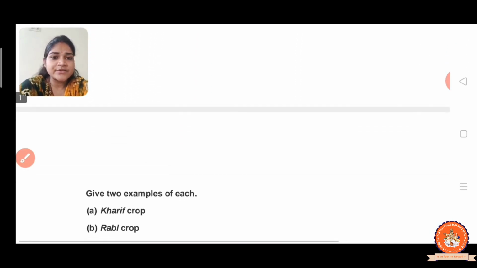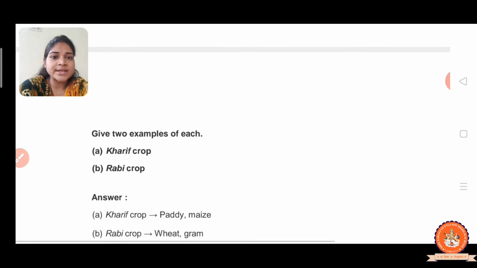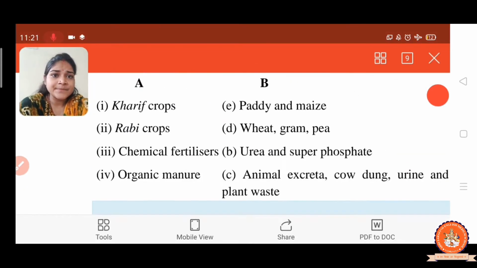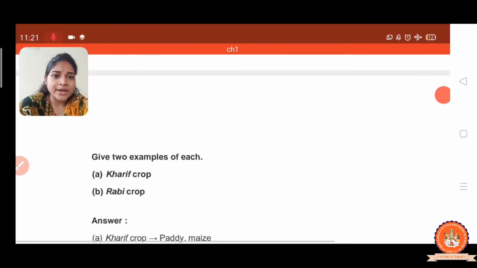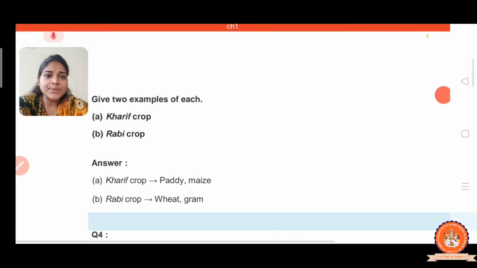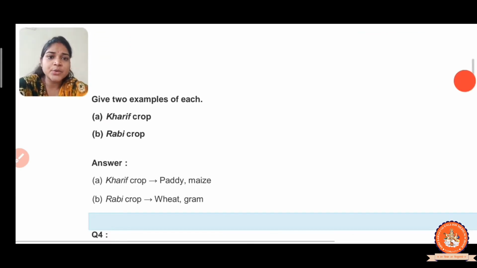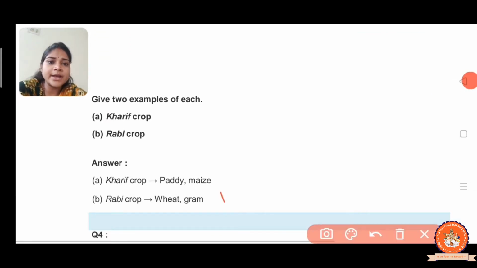Now the next one, question number 3: give two examples of kharif crop. We already saw the examples of kharif crop in match the pair: the kharif crop examples are paddy and maize, and rabi crop wheat, gram and pea. Got it?